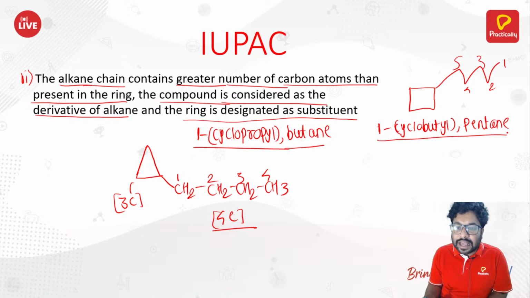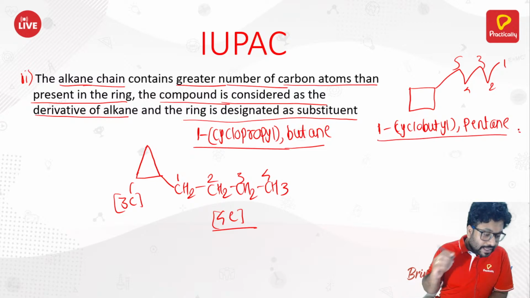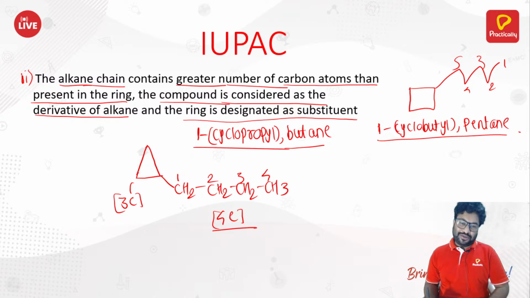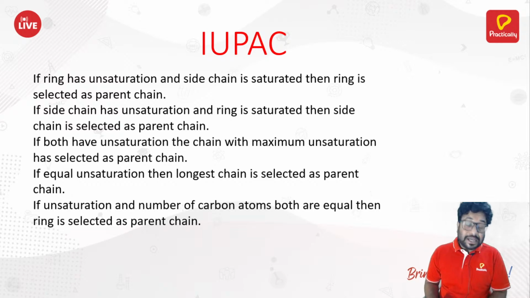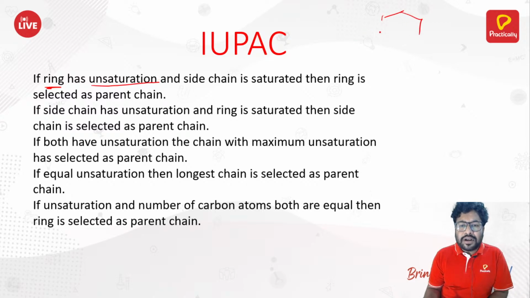That is how they are named. That is what this rule says all about. Okay, sure. Moving ahead, the next part. If a ring has unsaturation means what? Double bond. Having a double bond is called unsaturation. If a ring has unsaturation and the side chain is saturated, then the ring is selected as a parent chain.